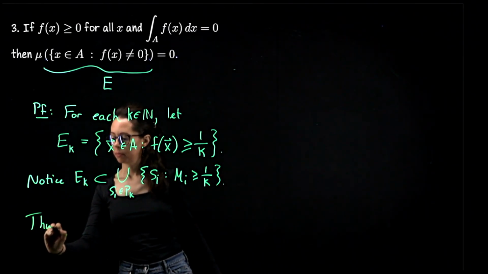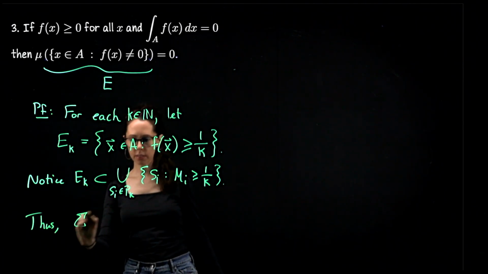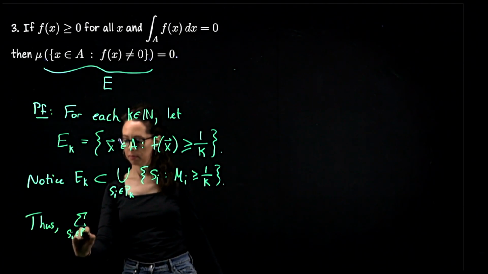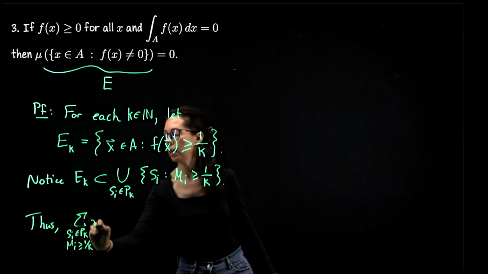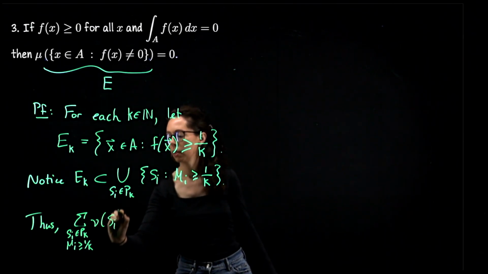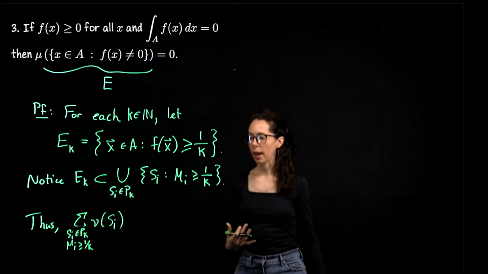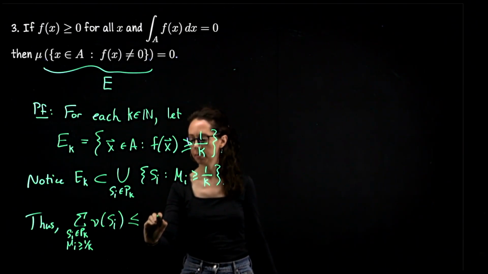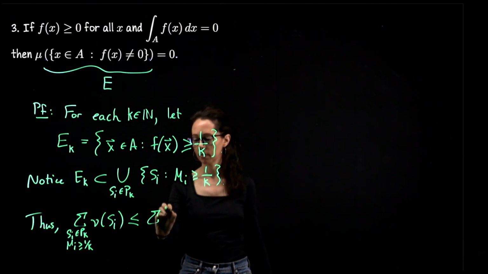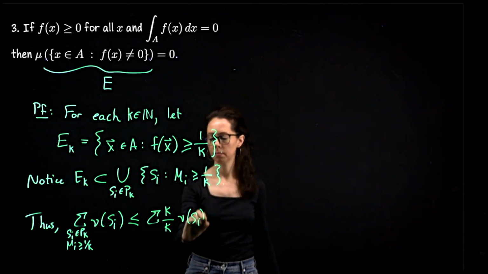Thus, if I look at the rectangles here, so this special collection of subrectangles, and I add up their volume, that's the volume of the rectangles covering E sub k, it is less than or equal to, let me write k over k times the same volume.